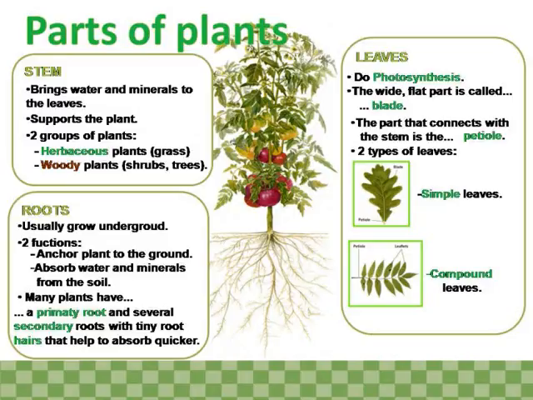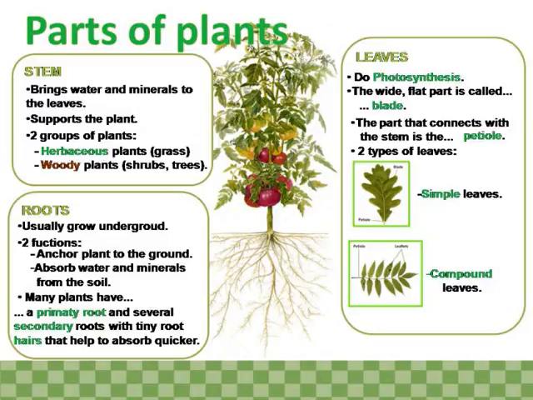Two groups of plants: herbaceous plants, like grass, and woody plants, like shrubs and trees. Roots usually grow underground and have two functions: anchor the plant to the ground, and absorb water and minerals from the soil.